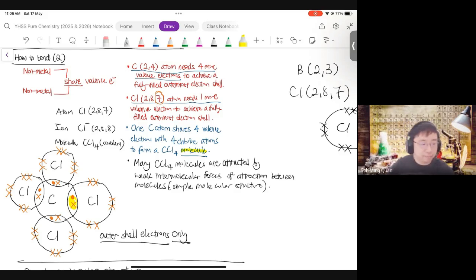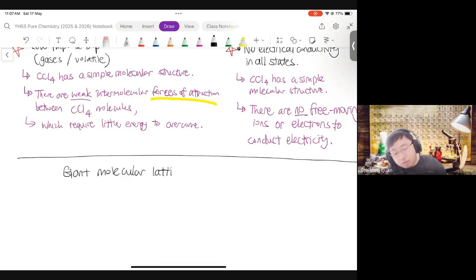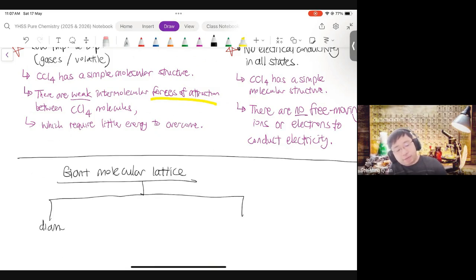All right. Now that's simple molecular. The last one we'll move on to is giant molecular. Today we are going to focus on diamond and graphite. Tomorrow I will do a revision and go through SiO2. Now, we have spoken about giant molecular, in particular diamond and graphite, at length. I'm not going to redraw diamond and graphite. What's very important for you to know is that they are allotropes of carbon.